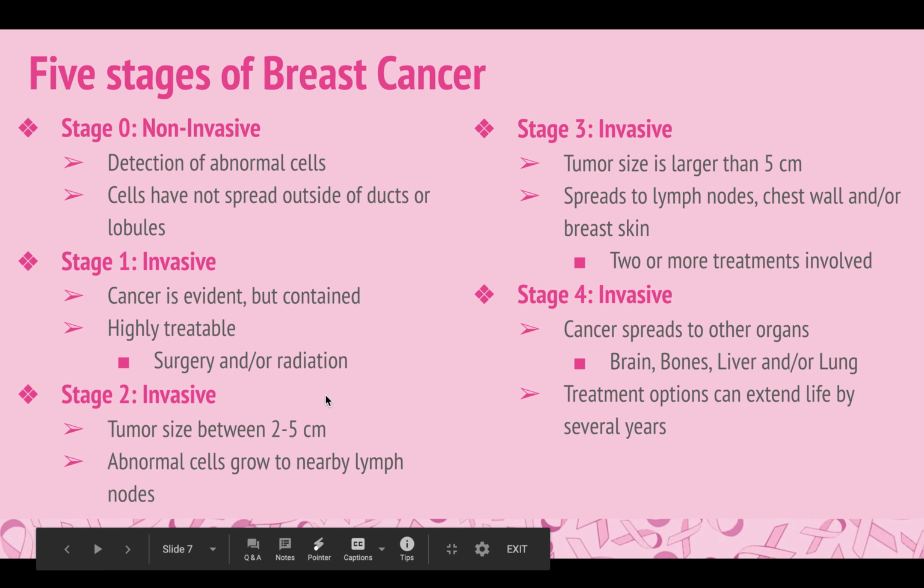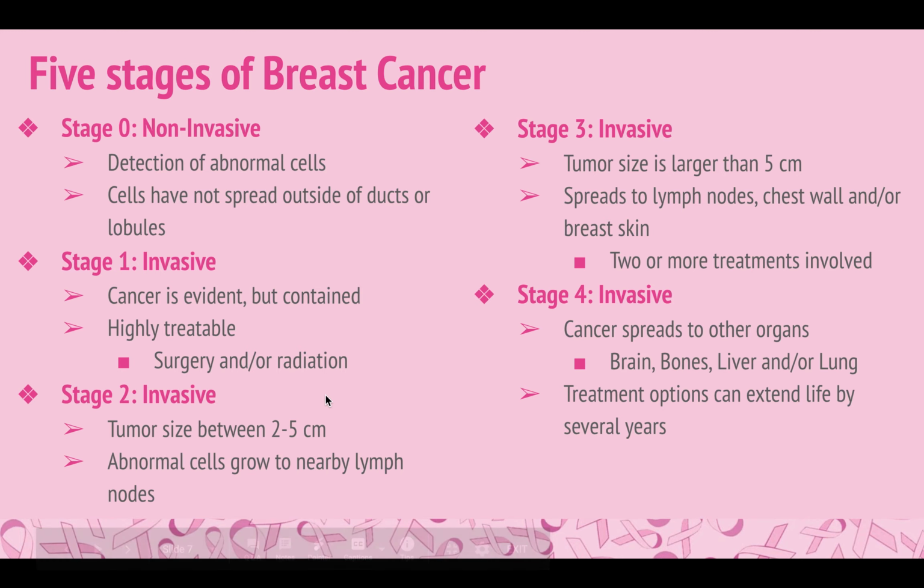There are 5 stages of breast cancer, 0 through 4. Stage 0 is considered non-invasive. The milk ducts are the typical site. Abnormal cells are detected. In this stage, cancerous cells have not yet spread into the exterior region of the ducts or lobules. Stages 1 through 4 are all considered invasive.